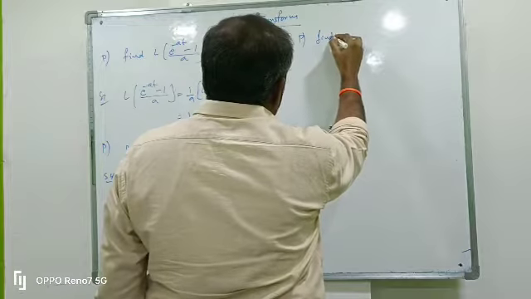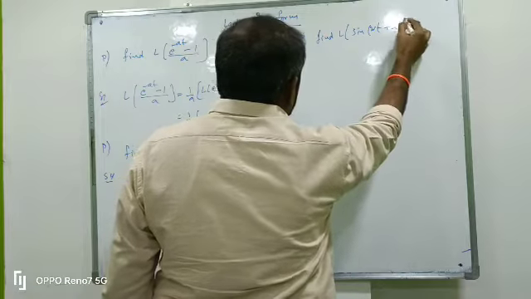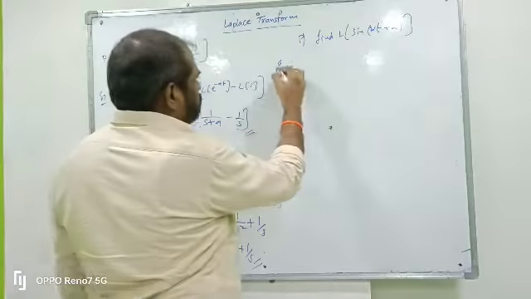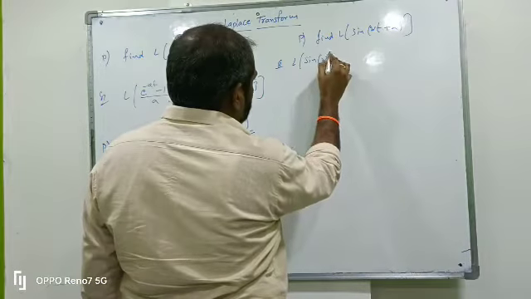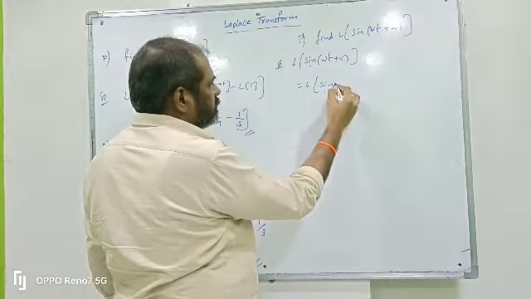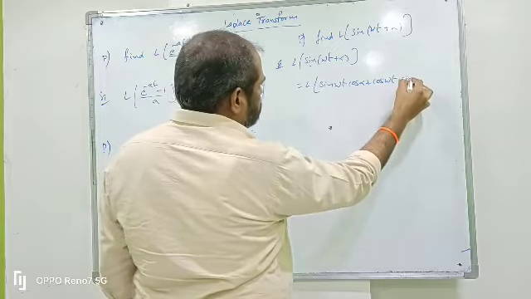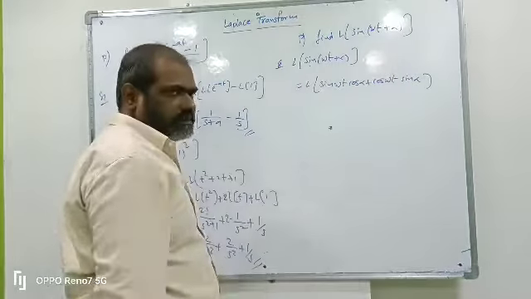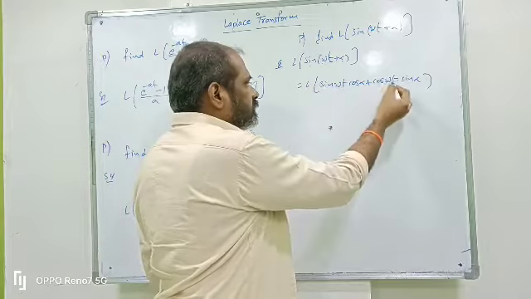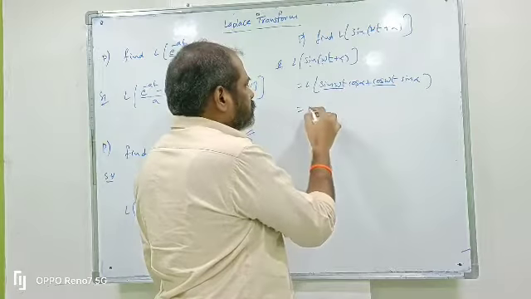Find the Laplace transform of sin of omega t plus alpha. Here we have the sin of a plus b formula: sin a cos b plus cos a sin b. Here t is the variable, omega and alpha are constants. Cos alpha and sin alpha are constants, so take the constants outside.